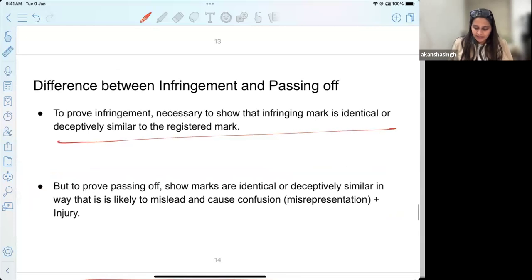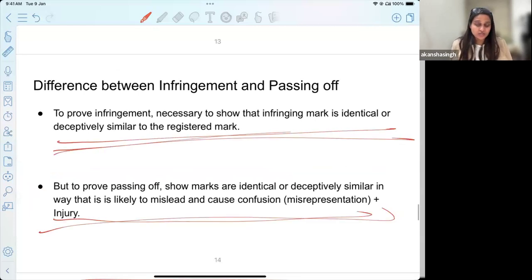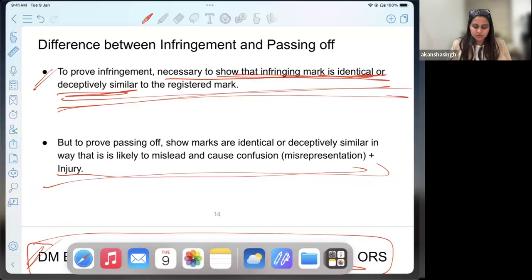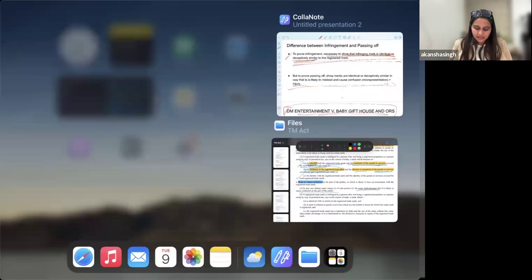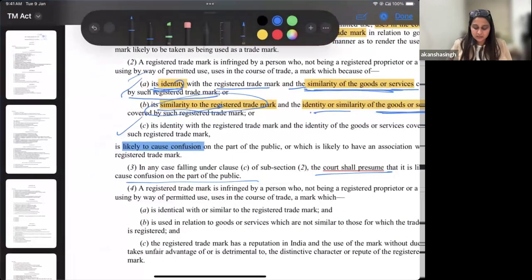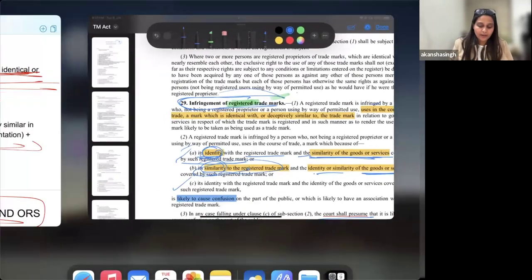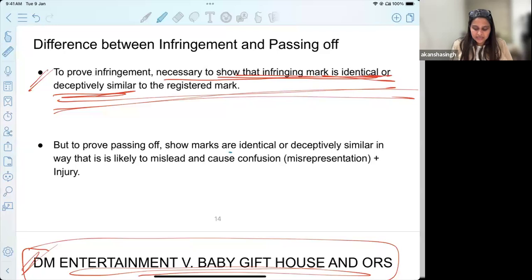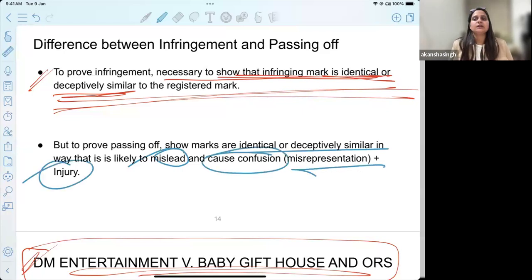And just to end this answer to this question, it can be that to prove infringement with respect to a registered trademark, it is necessary to show that the infringing mark is identical or deceptively similar. So if I go to section 29, continuously it's talking about identical and similar, right? But that is not the only requirement when we talk about passing off. In case of passing off, you will have to show that they are identical and similar, plus that someone has been misled, this has caused confusion, it was a misrepresentation, and there has been injury done to the party.